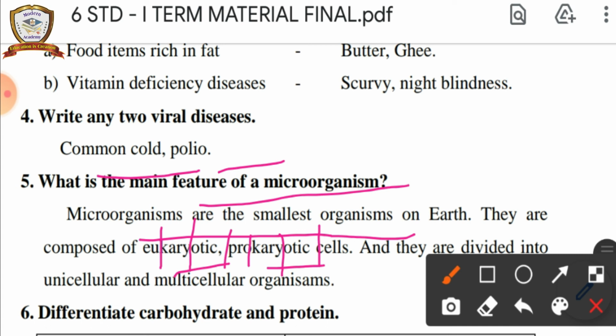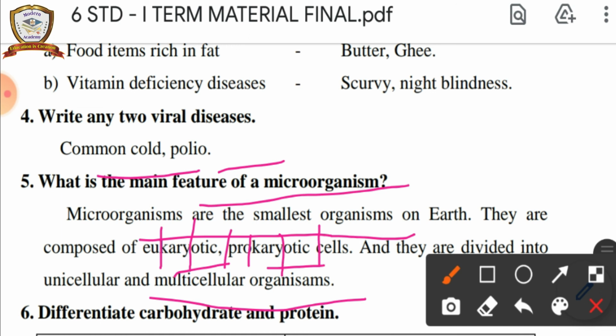And they are divided into unicellular organisms and multicellular organisms. So what are the main features of microorganisms? They are the smallest organisms. We can't see them with our eyes, but we can see them by the microscope. They are made up of eukaryotic and prokaryotic cells.